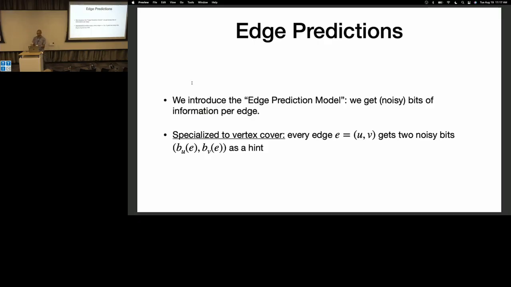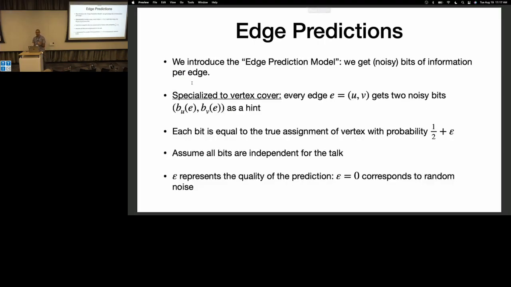What do we know about these bits? Well, they correspond to some true underlying assignment, or some optimal assignment in the vertex cover problem. 0 means it's not in the vertex cover, 1 means it is. But we're going to assume that the information is noisy.